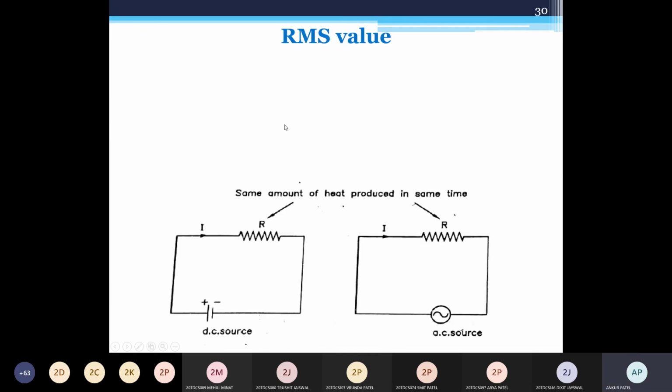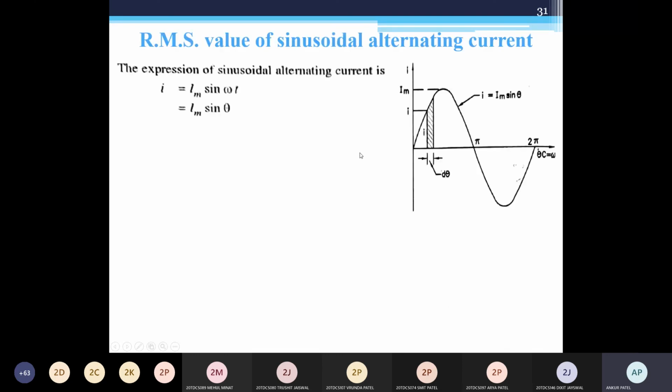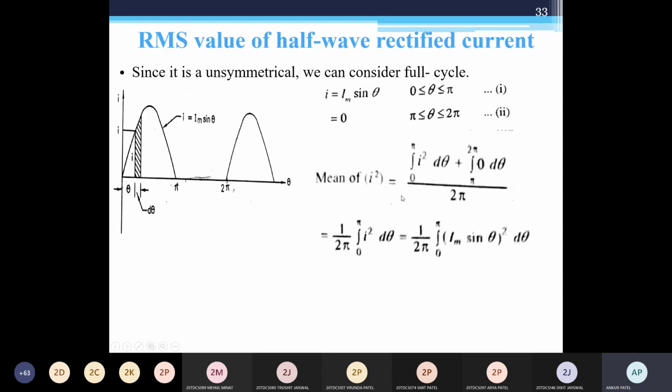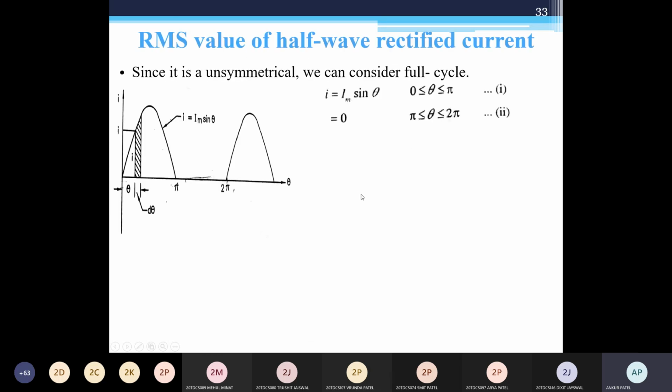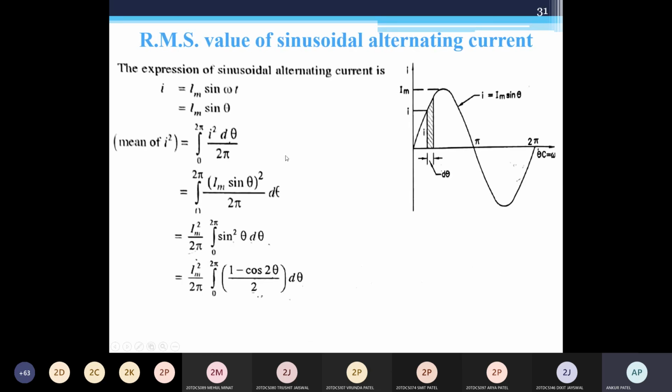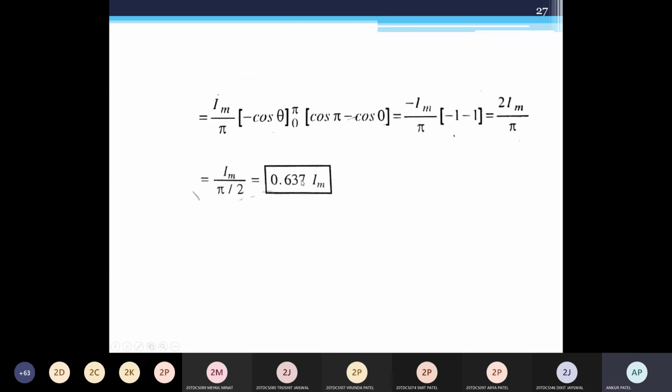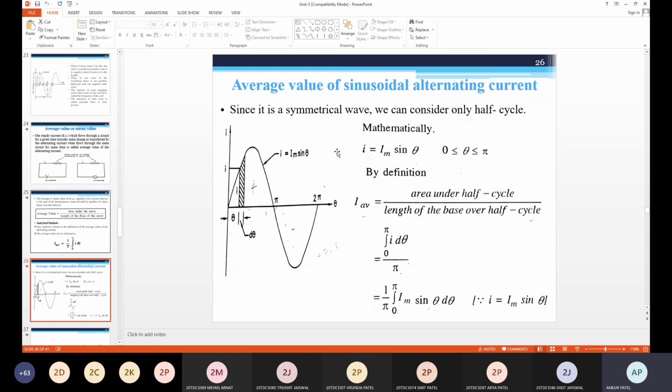Now similarly, we will go for the RMS value, with the same derivation. We need to consider this integral part, but here you will have the square of the value for the RMS value, so some minor changes will be there in the RMS value calculation. Up to this, any doubt for average value? No, sir. In the next lecture, we'll go for the RMS value.